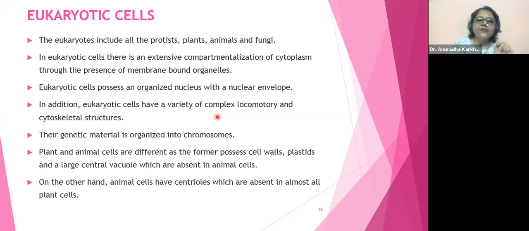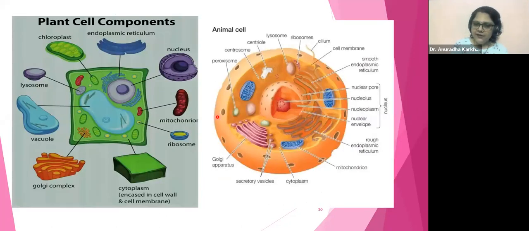Anyway, so this is all about the general things that we have to see about the eukaryotic cells. Okay, see there is a direct comparison of the eukaryotic cells के दो types. One is plant cell, one is animal cell. If you look at the diagram, see this is an animal cell का ना बेटा, it's a 3D diagram. It's not necessary to draw a 3D diagram in your exams.